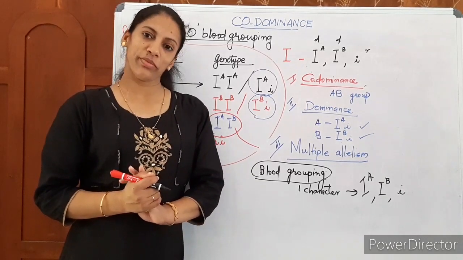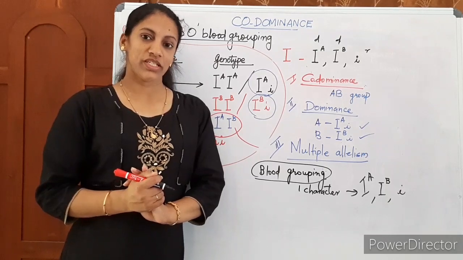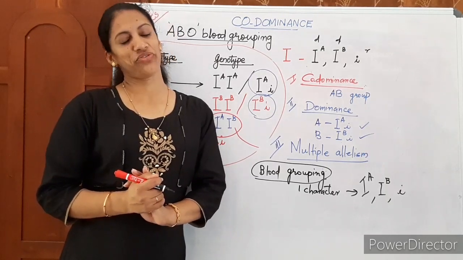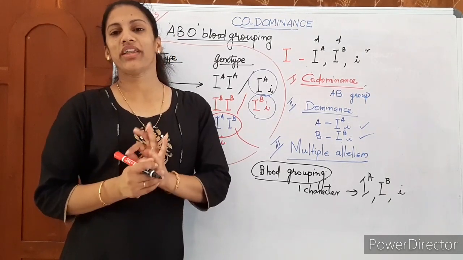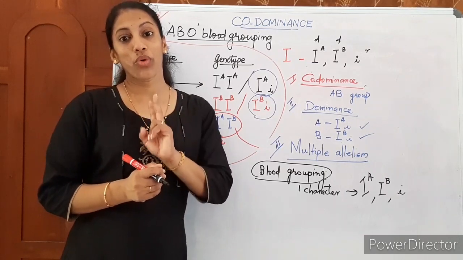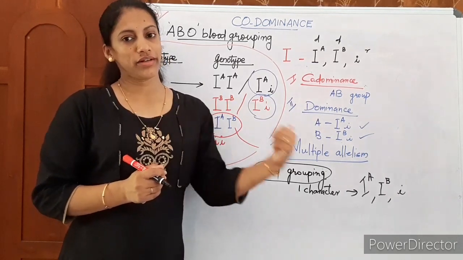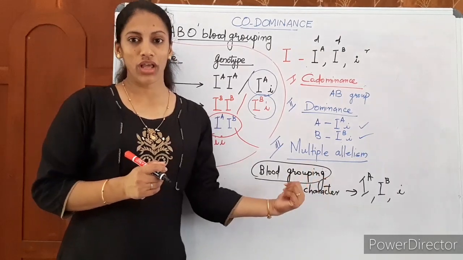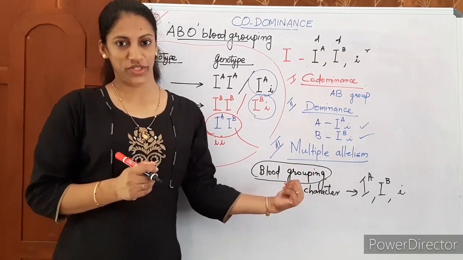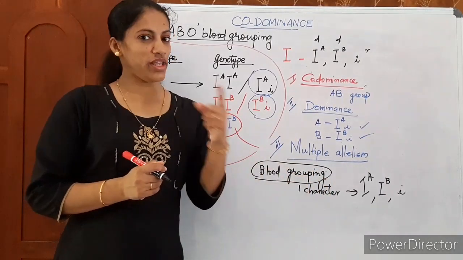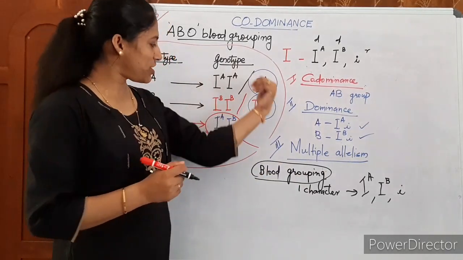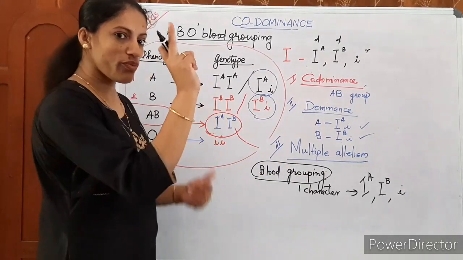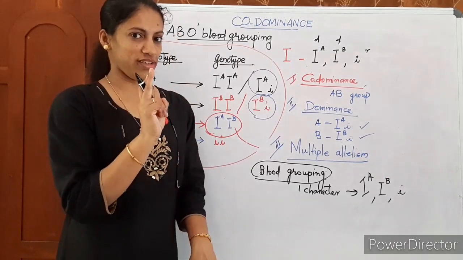So, how can you define multiple allelism? It's a condition or phenomenon in which one character is controlled by more than 2 alleles. Here there are 3 alleles to control human blood grouping. It takes place only in a population. In a population there are 3 alleles, whereas in one individual only 2 alleles are there.